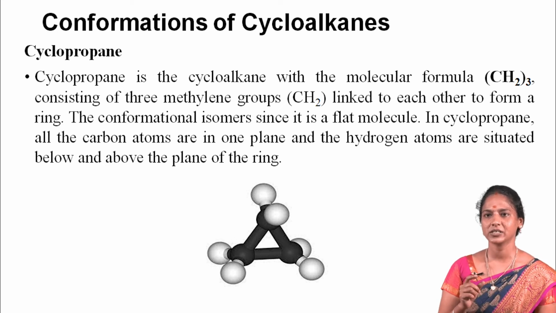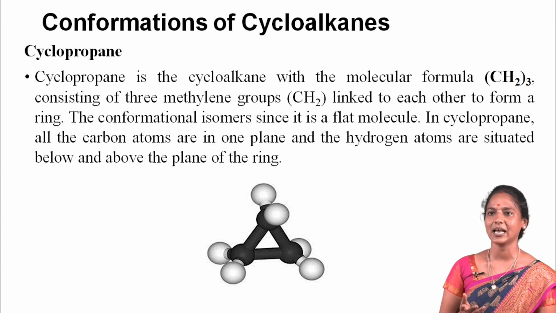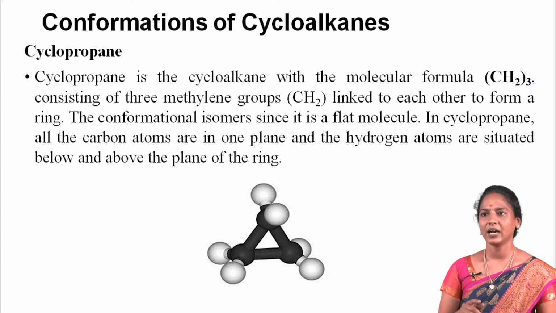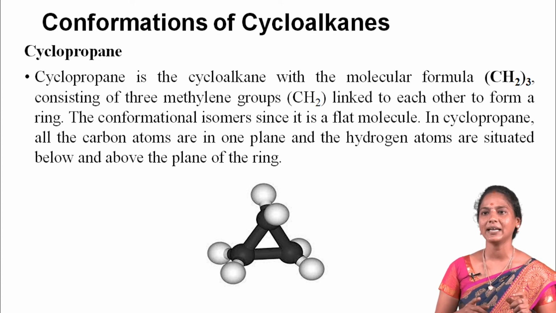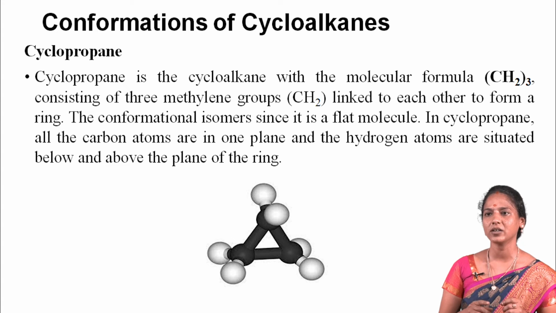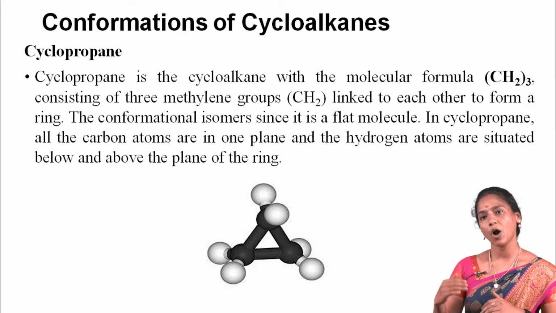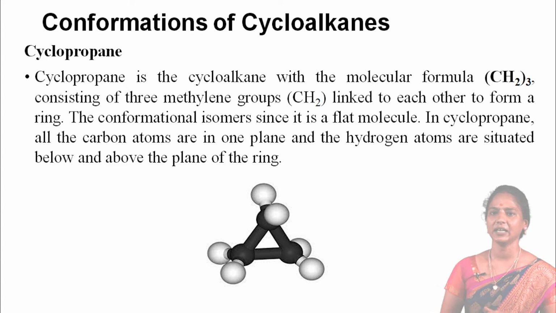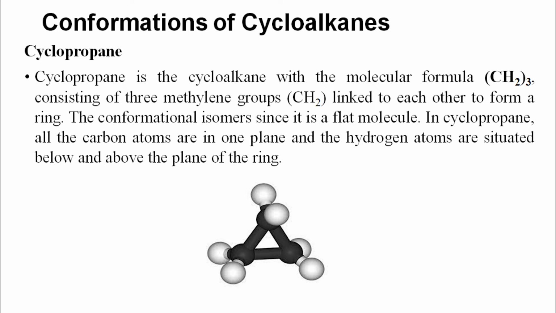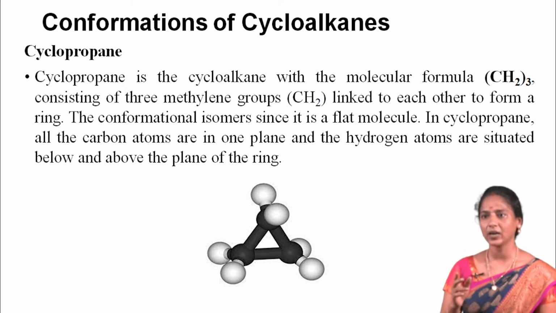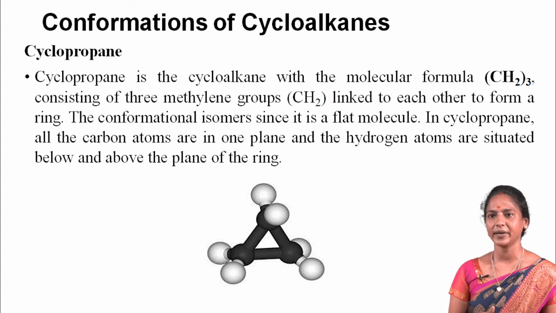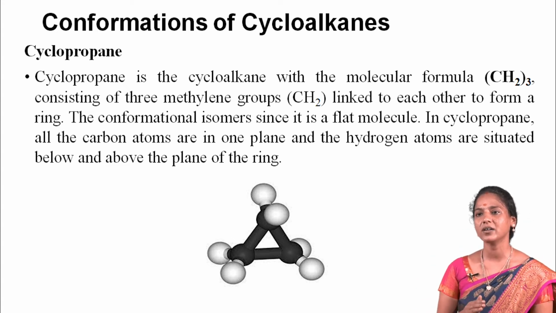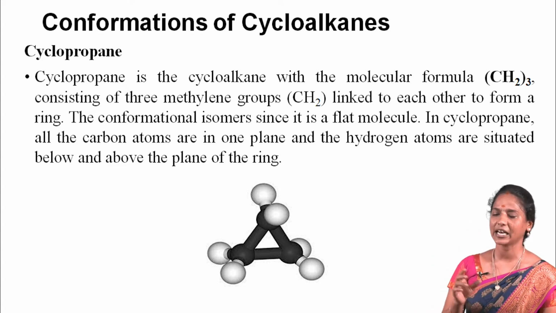As for conformational isomerism, since it is a planar molecule, in cyclopropane all the carbon atoms are in one plane, and the hydrogen atoms are situated below and above the plane of the ring. In addition, the angle strain due to the 60-degree bond angle does not permit effective overlap of sp3 orbitals. All the C-H bonds of cyclopropane are eclipsed.